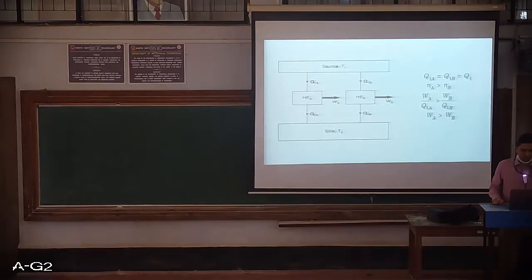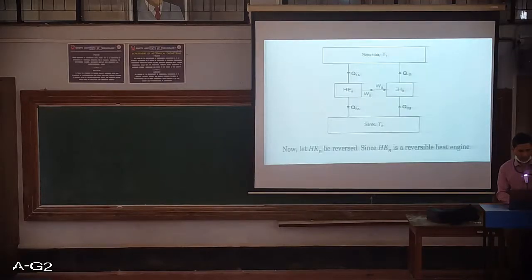So if we assume that the efficiency of engine A is greater than the efficiency of engine B, the meaning is the work done by engine A would definitely be greater than the work done by engine B, provided the heat supplied is equal. What is the heat supplied? Heat supplied is Q1A to engine A and Q1B to engine B, and both are equal, that is nothing but Q1.